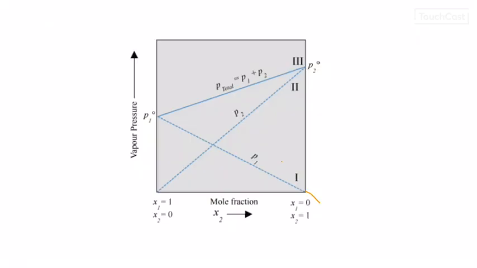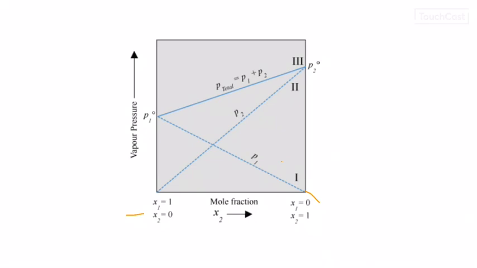You can see the graphical representation of Raoult's law. Vapor pressure of component 1 and component 2 and the mole fractions of the two have been represented in the graph. On the x-axis, you can see the mole fraction of component 2 increasing. You can see mole fraction of component 1 is equal to 1 at the left end of the graph, that is here.